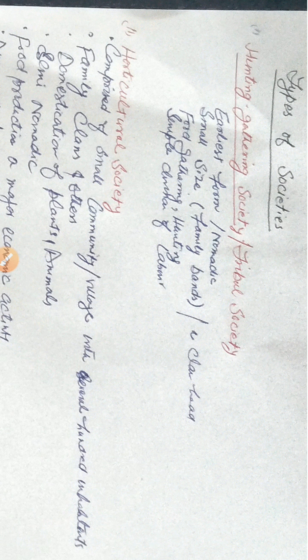So a group of people living in a particular, having a common definite territory, a common language, a common religion, a common culture, and most importantly, the members of this group are connected by blood relationship. This is known as tribe. तो इसे हम कबीला कहते हैं.